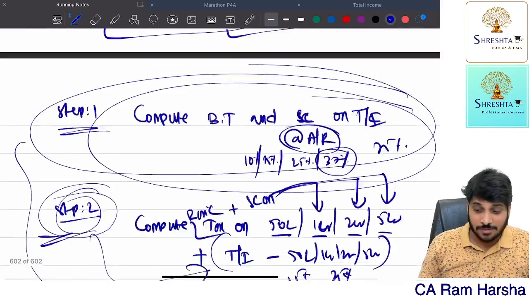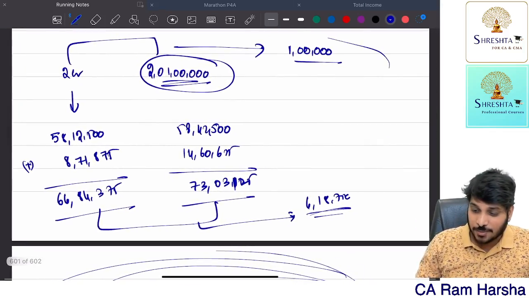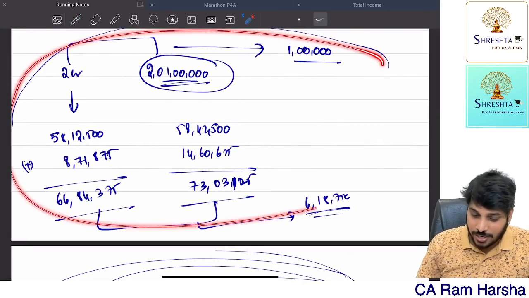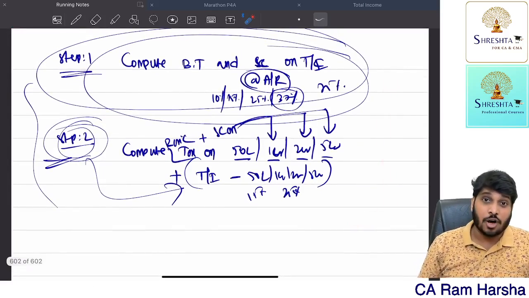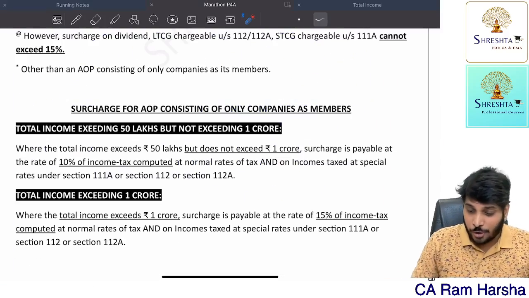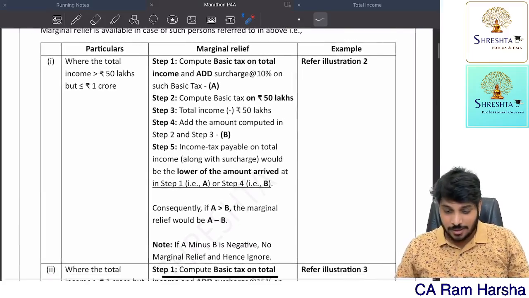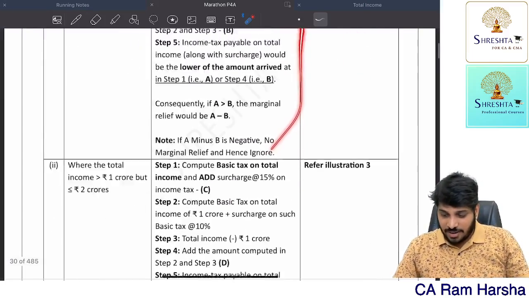Whatever explanation I have given you here, that same thing is expressed in the form of a formula. That formula is also given here. You see? So this entirely, we have given illustrations also.